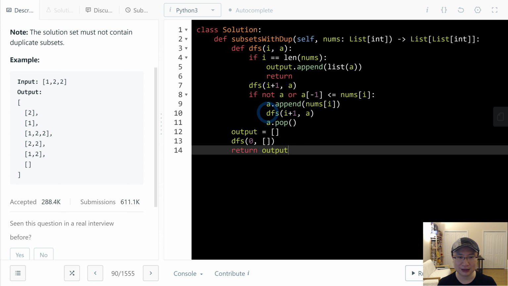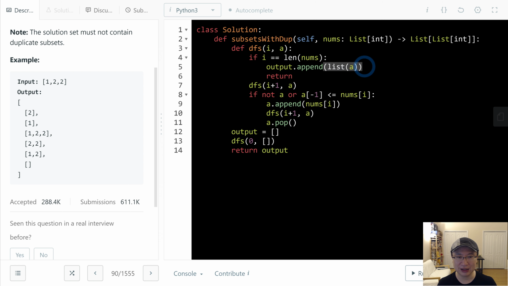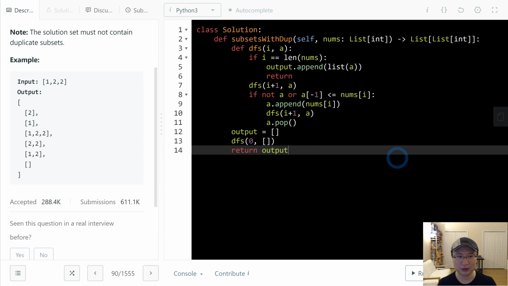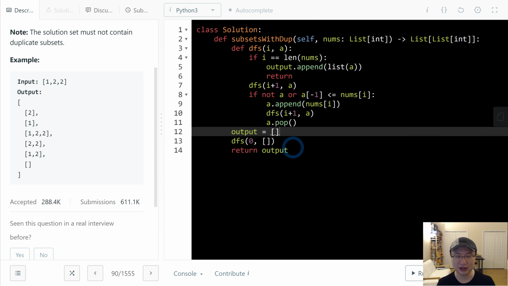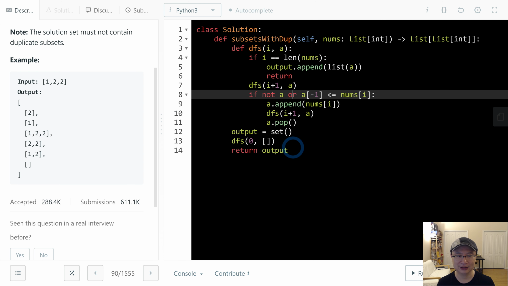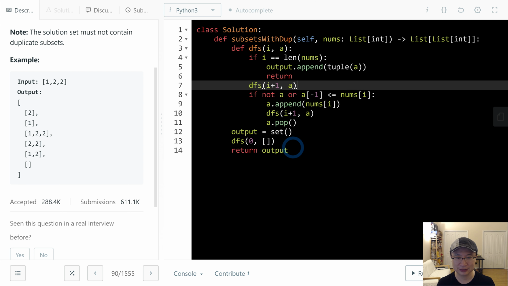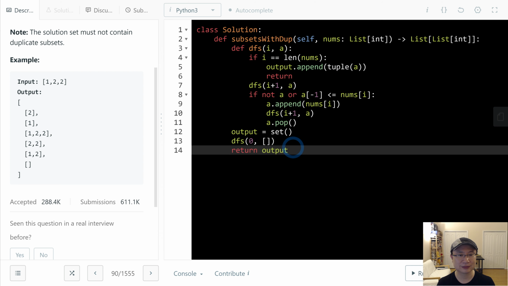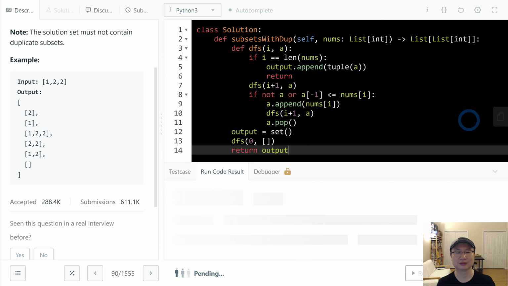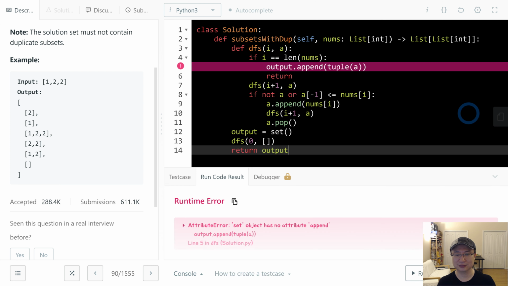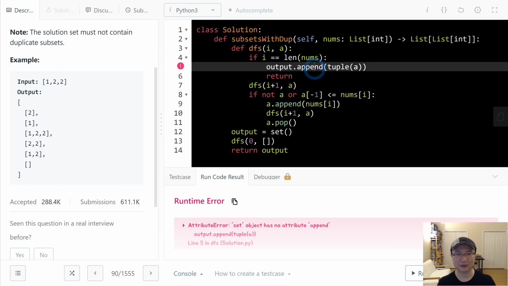Next, to get rid of duplication, I will use a set, and since a set does not allow a list, I will change it to a tuple and add.